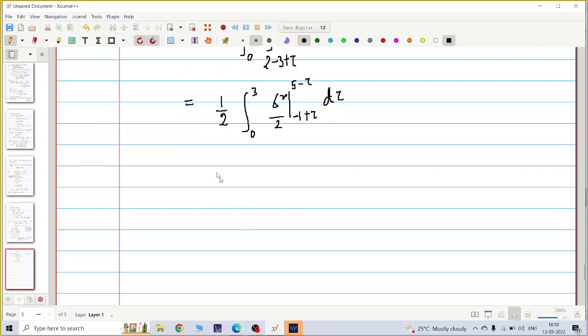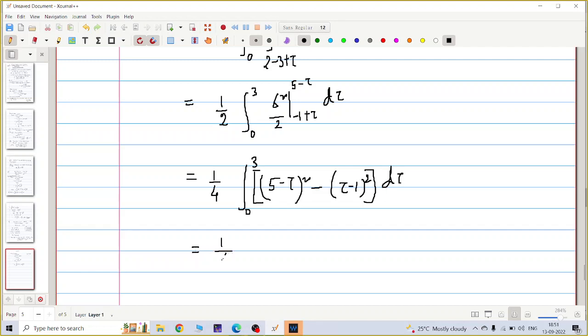So this is just an integration, half times 1 by 4 because the 2 and 2 come here: 1 by 4 integral 0 to 3 of (5 minus tau) whole square minus (tau minus 1) whole square, d tau.